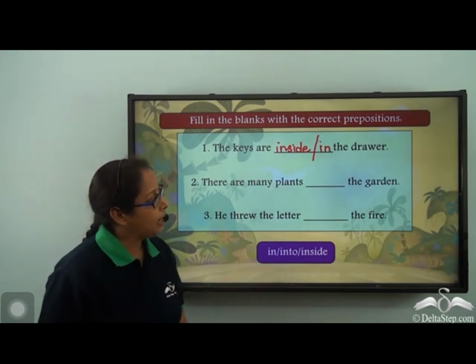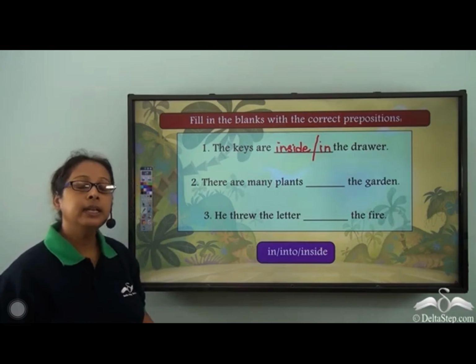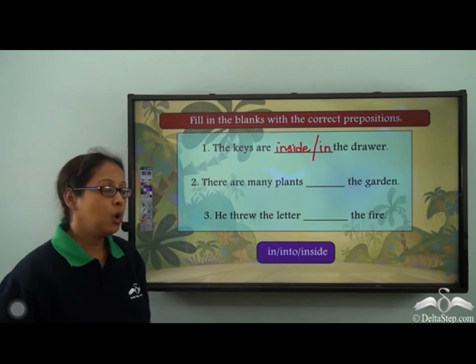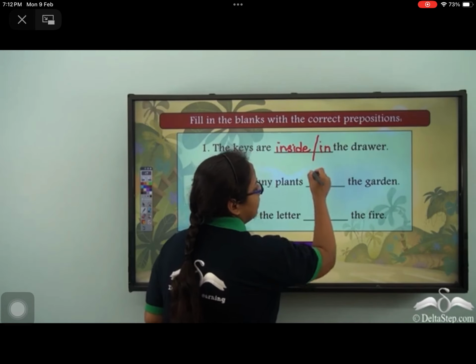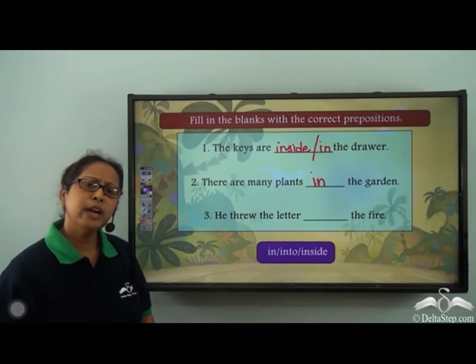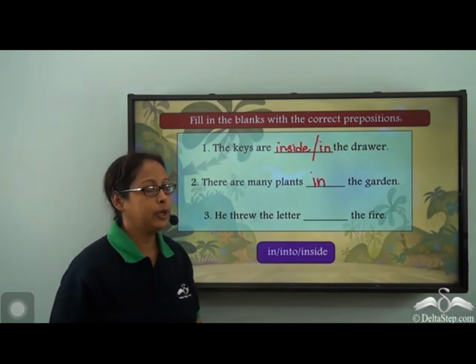There are many plants dash the garden. When we talk about a garden, the plants are within the garden. So we can use the preposition in this sentence. Now you must be wondering why I am not writing inside over here.